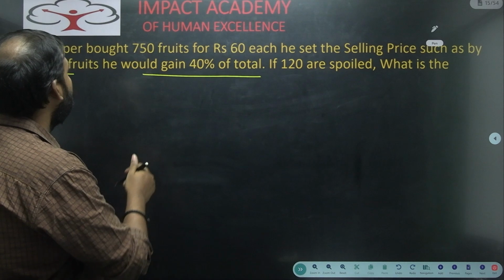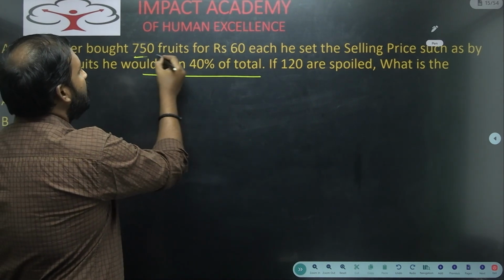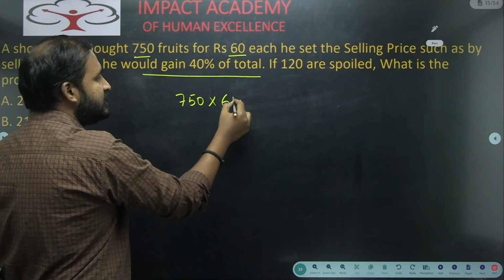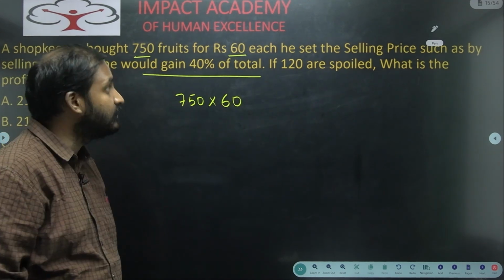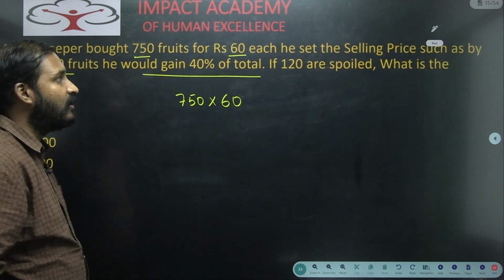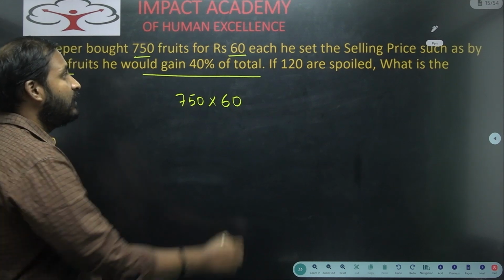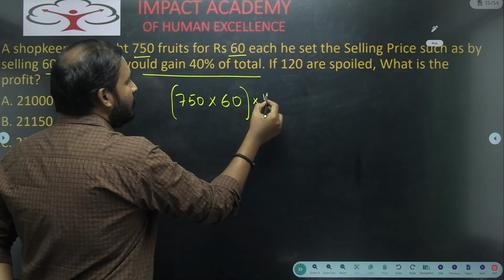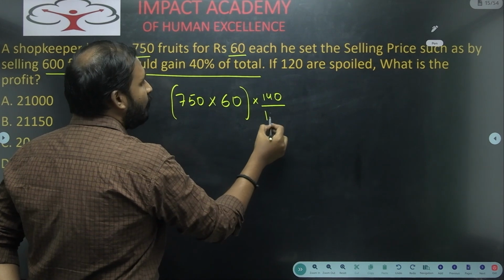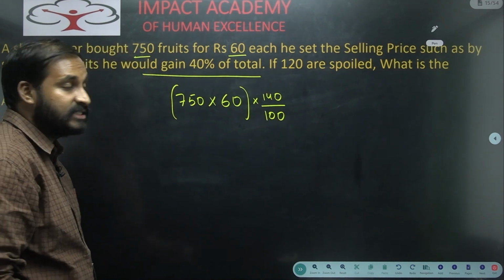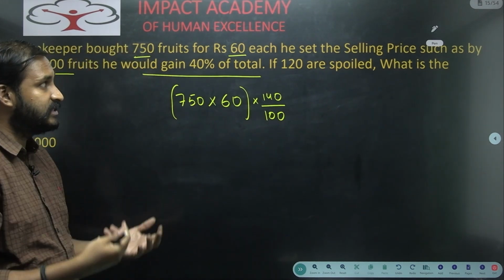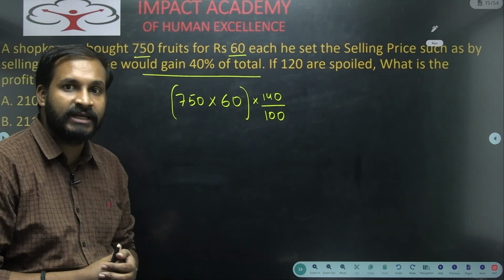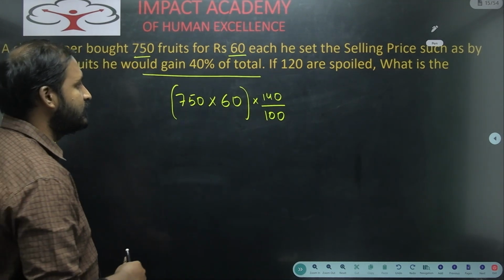Now see here, first of all, what is his total investment? He purchased 750 fruits and each fruit costs 60 rupees. This is his total investment. And on this he is getting a gain of 40%. That means we need to calculate 40% of this, that is 140 by 100. So this is his total income after selling 600 fruits.